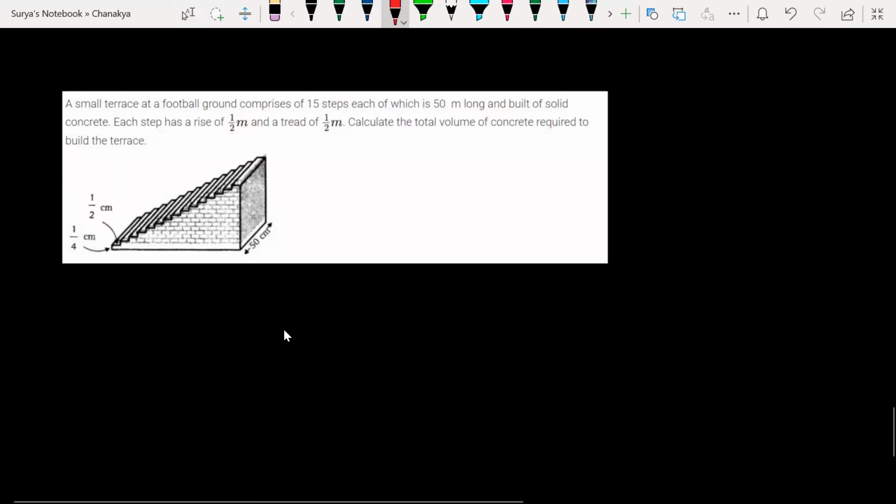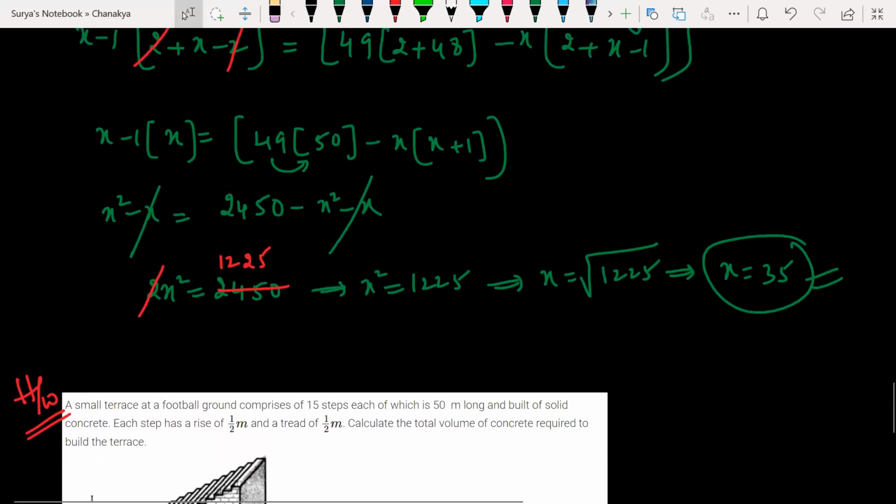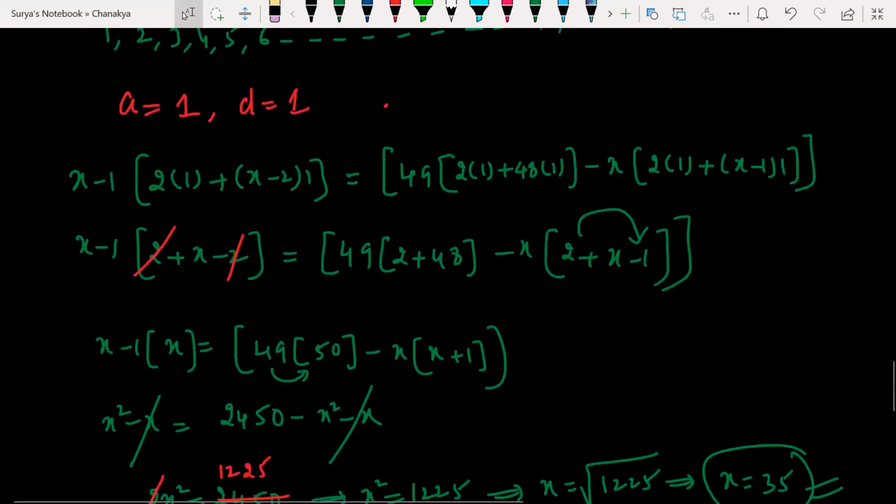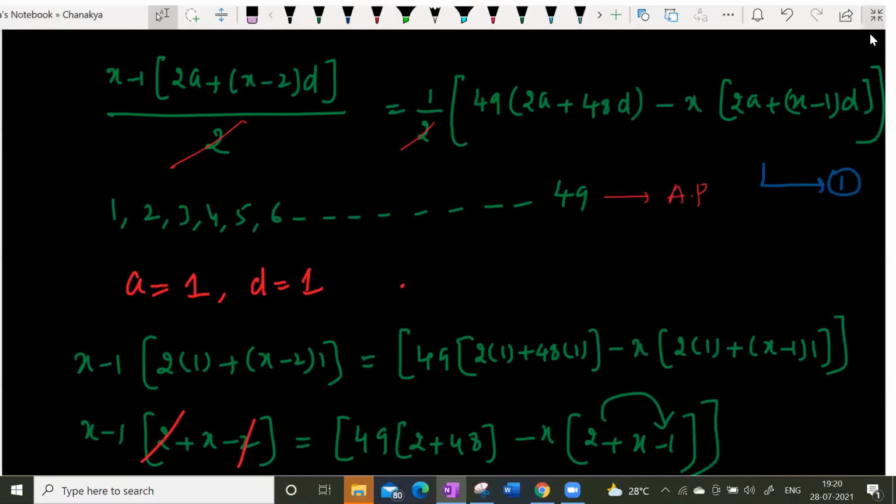Sir, I have a doubt about the homework. You told us to do 7 to 8 questions, right? Is it only from the arithmetic progressions chapter or from any chapter? This is from the current chapter. Whichever chapter we are following currently, only from that chapter. Clear?